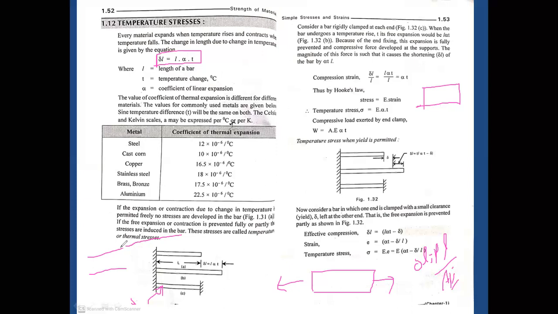Whenever it is not possible to expand its length, definitely temperature stress will be induced within the body, which leads to failure of the material. Okay, why? Because it has so much pressure inside at the molecular level. From the macroscopic point of view, the temperature stresses developed within the body are random, which brings random motion of molecules at the molecular level, which leads to the body failing.